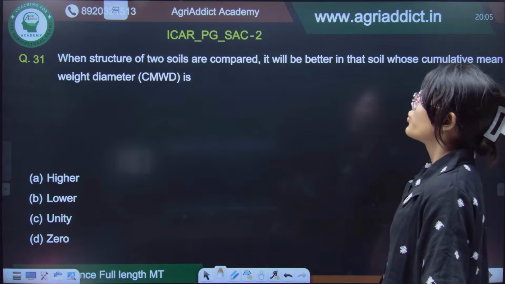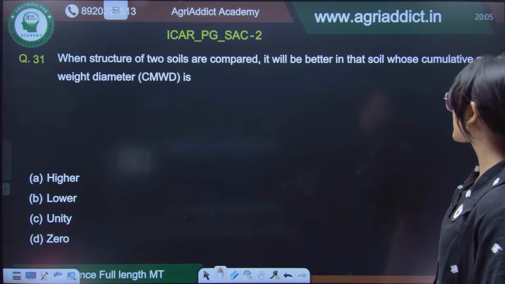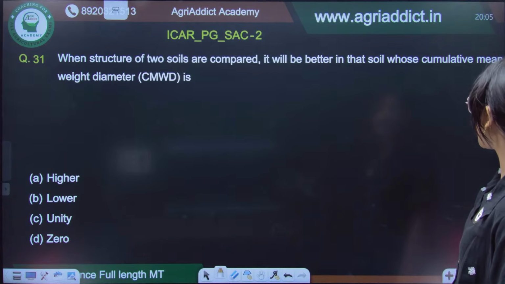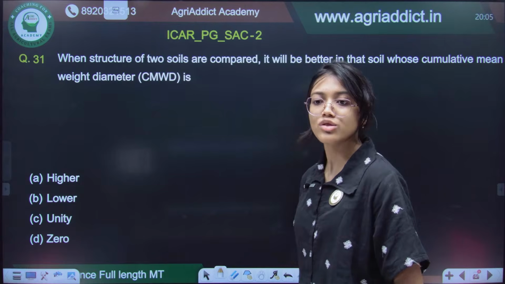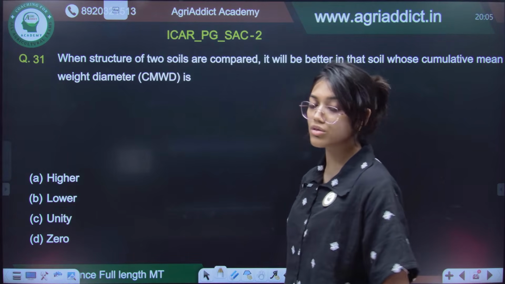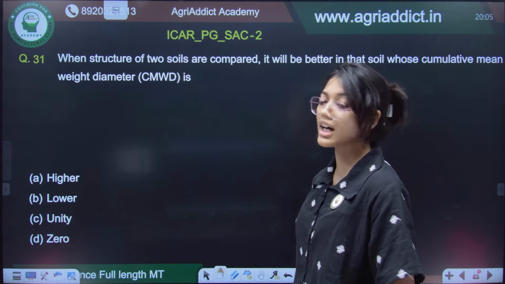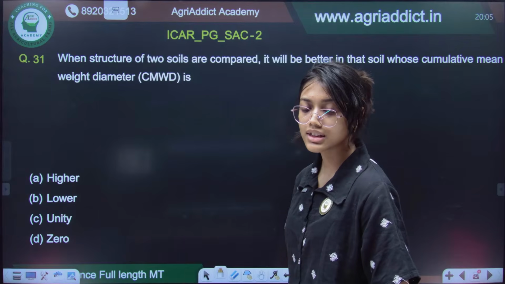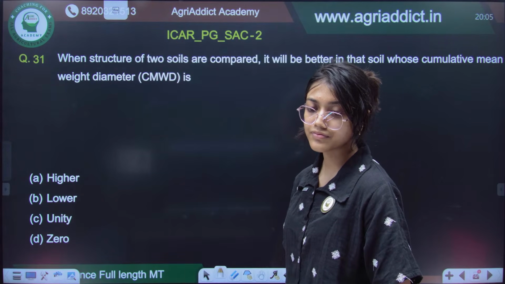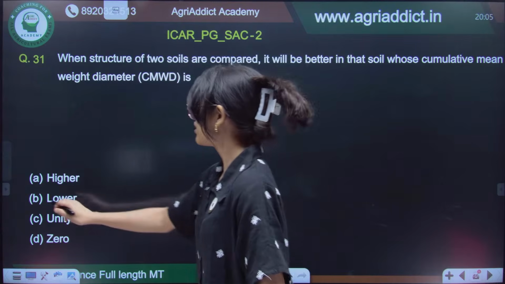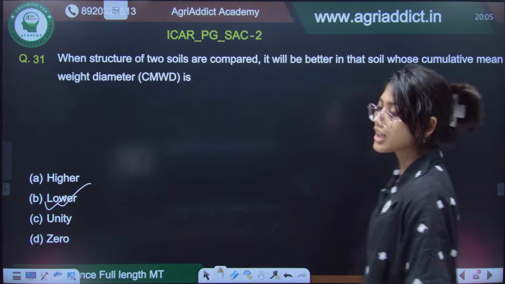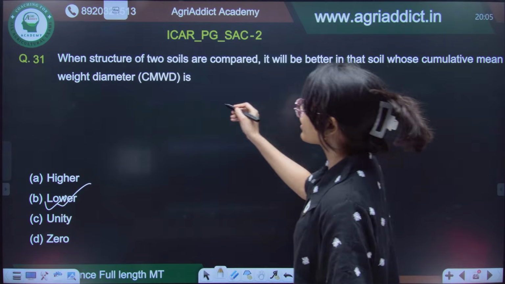Now, when the structure of two soils is compared, it will be better in that whose cumulative mean weight diameter is. So, always we look for soils whose cumulative mean weight diameter is higher or lower. Tell me. It should be lower. Okay. Now what is this difference?